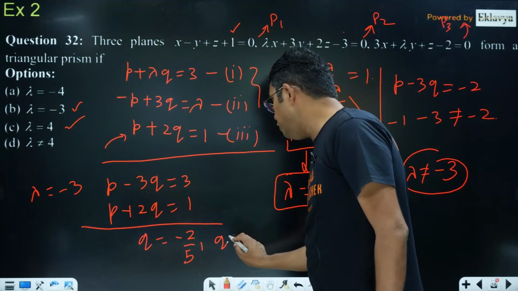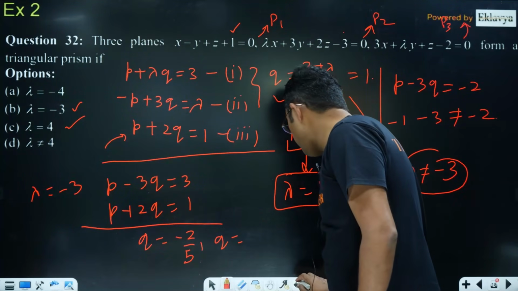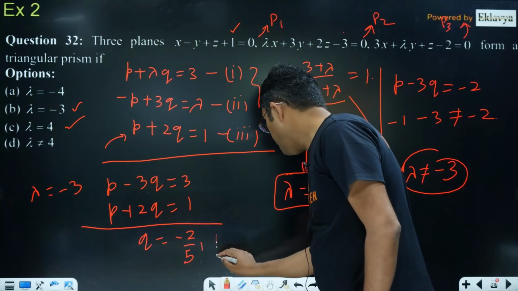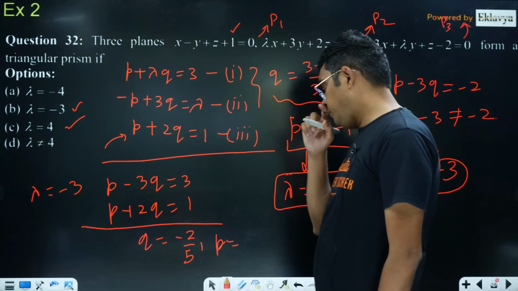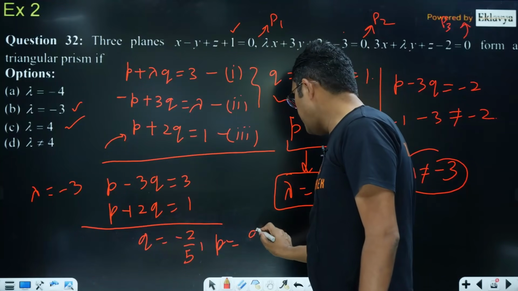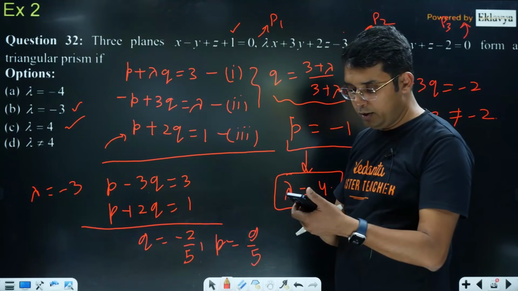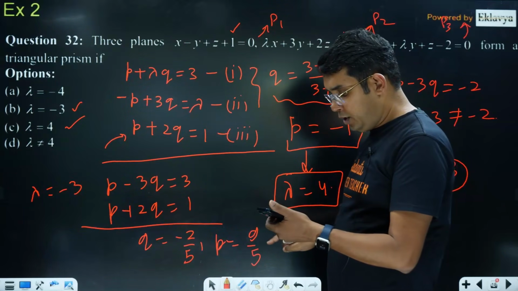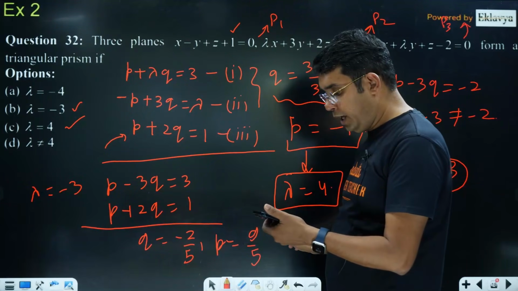And the value of P, if Q is -2 upon 5, so -4 upon 5 going that side, I think 9 upon 5. Let me see what I was getting there. Yeah, Q is equal to -2 by 5, P is equal to 9 by 5.